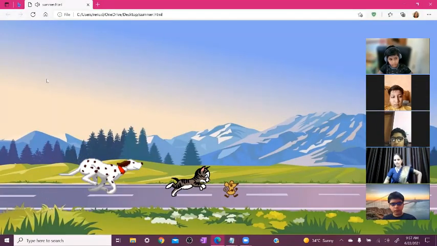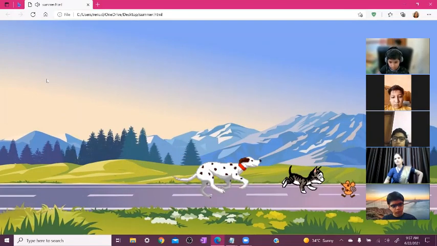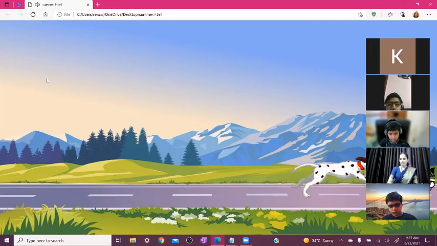So now you can see our tractor is also moving. Our audio is also available. So this completes all about your game. So everyone enjoying it?